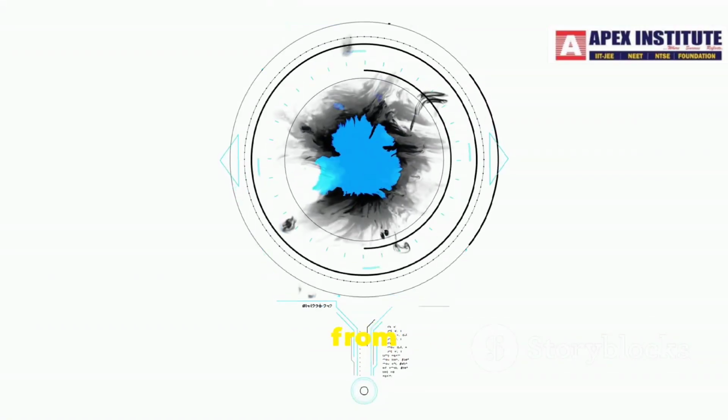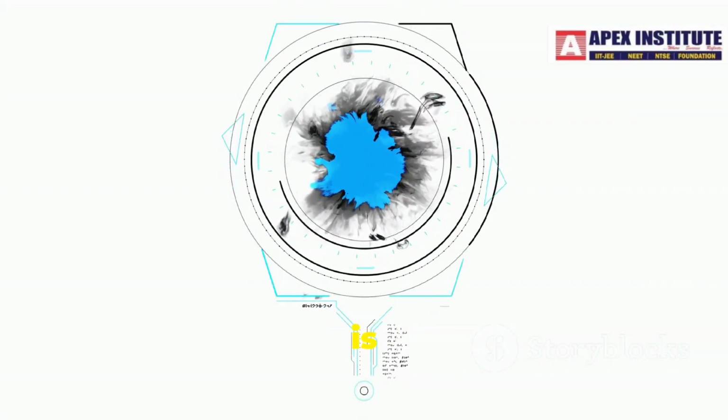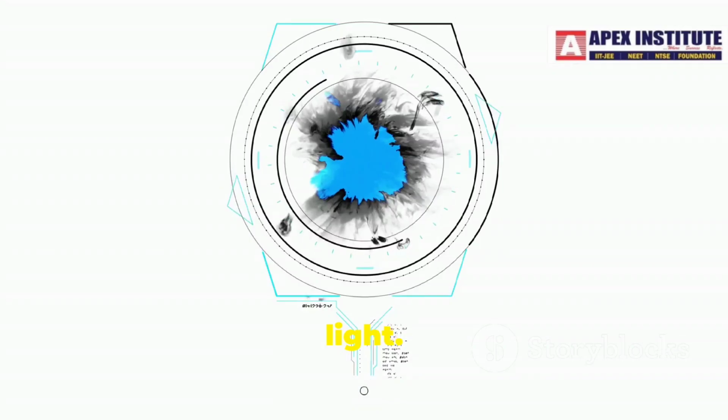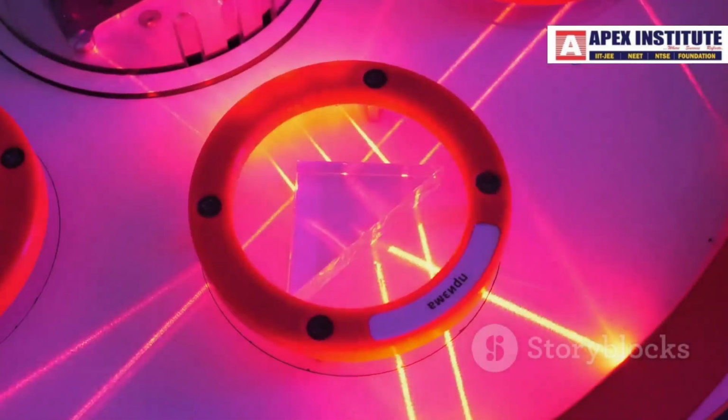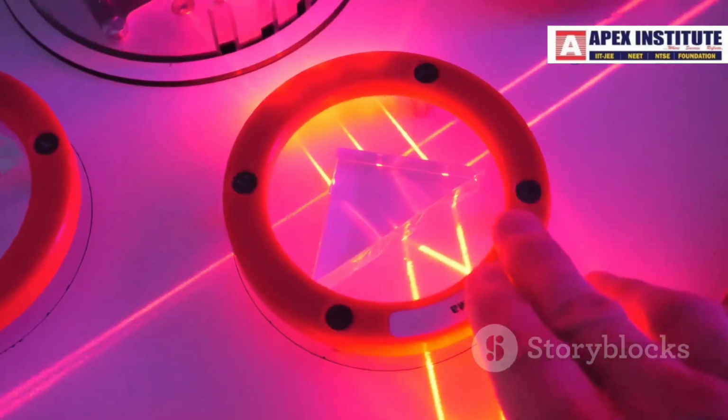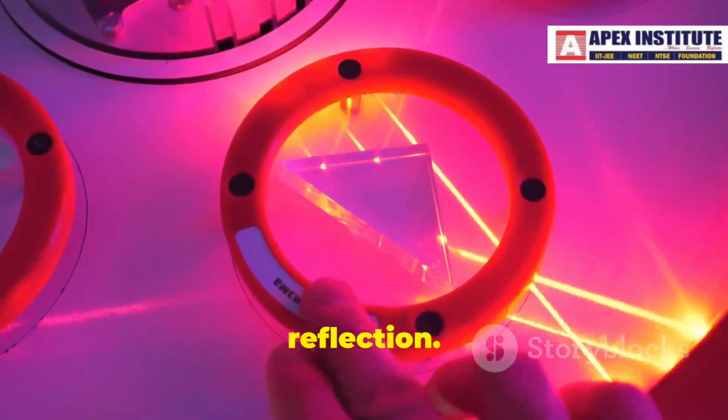Incident ray. The ray of light which falls on a polished surface or a mirror is called the incident ray of light. Reflected ray. The ray of light which gets reflected from a polished surface or a mirror is called the reflected ray of light. Normal. The normal is a line at a right angle to the reflecting surface. Laws of reflection.